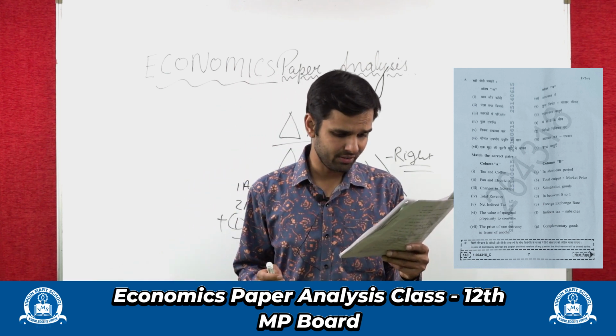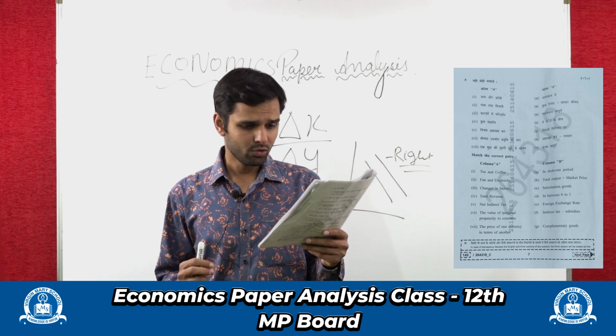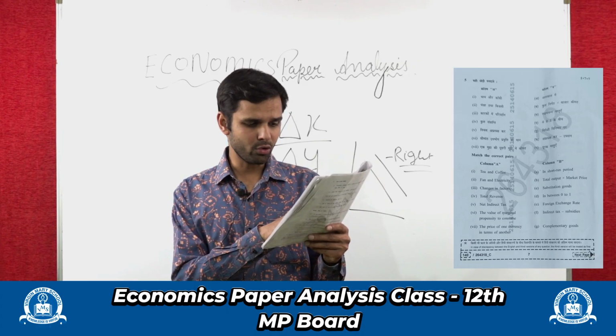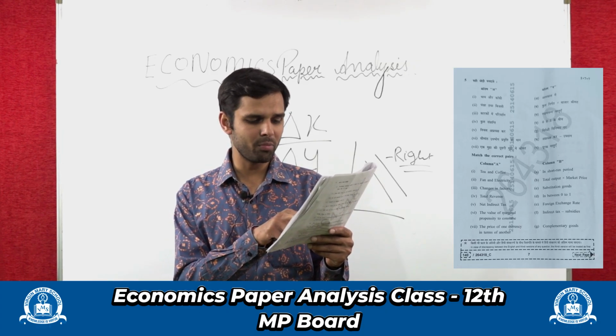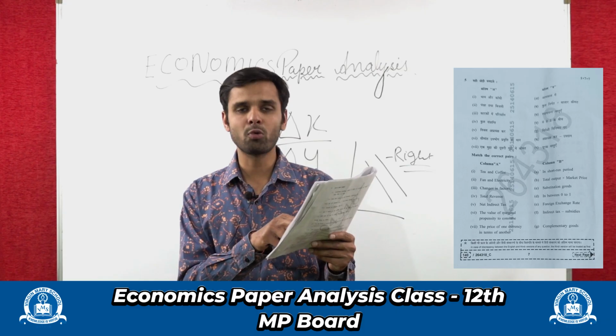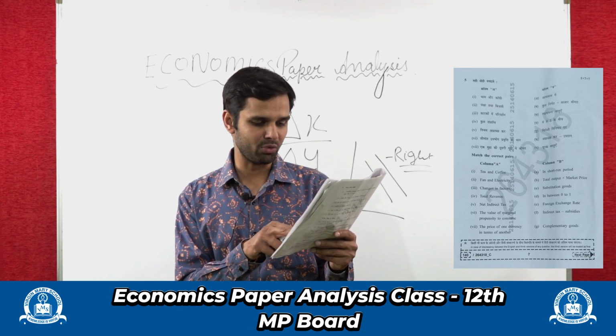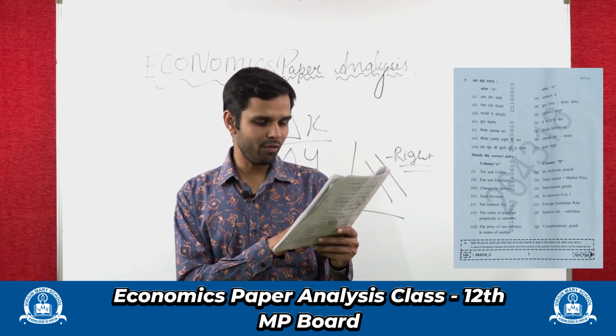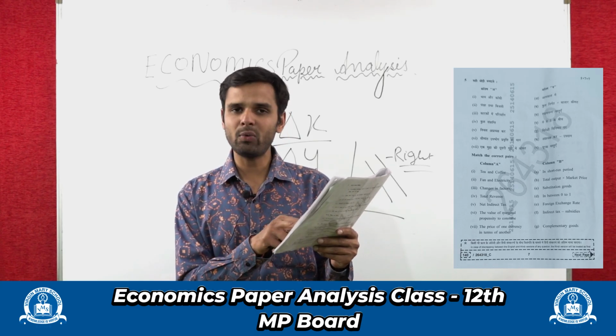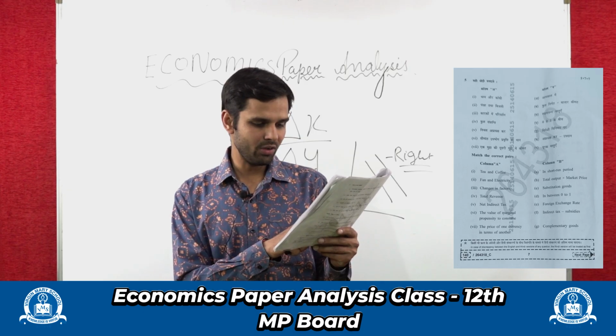Changes in factors. So fourth option, total revenue. So option B would be the answer. Total revenue would be total output into market price. Net indirect taxes would be indirect taxes minus subsidies. The value of MPS is between 0 and 1, right? Which is option D.